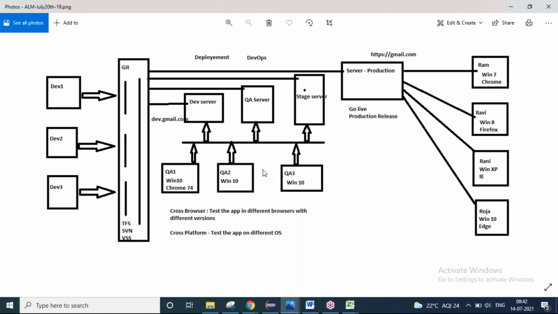On the performance server they will do performance testing, and the dev, QA and stage servers are intended for functional testing. The same thing will be repeated: what they did on the dev server and the QA server, they will do on the stage server also. On the performance server, people will conduct performance testing.